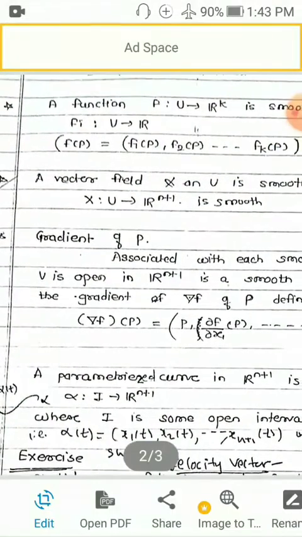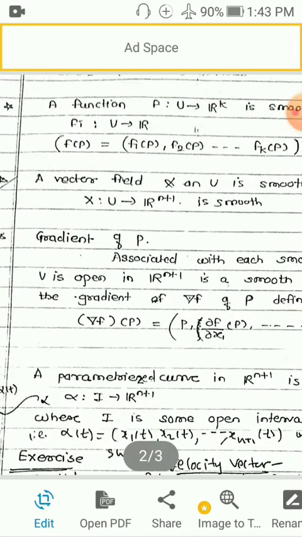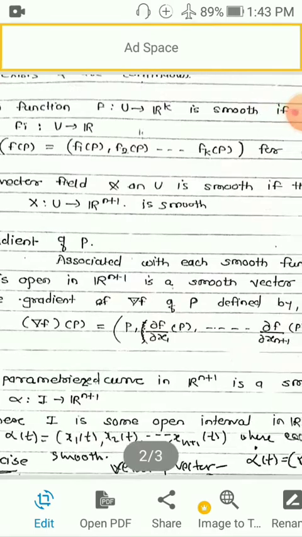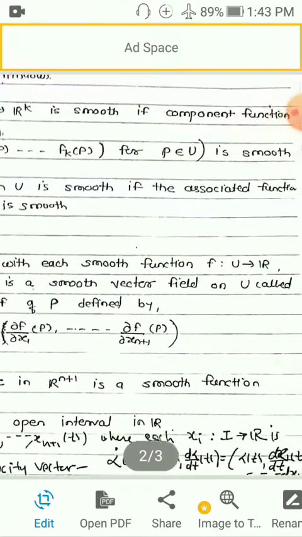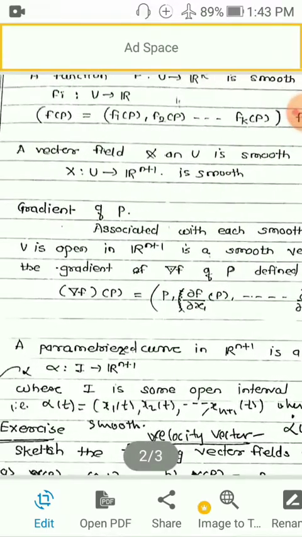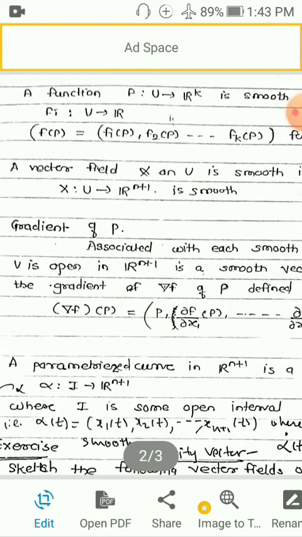Now you know the definition for a function to be smooth. We know from yesterday that a vector field is also a function, so this definition applies to vector fields also. A vector field X on U is smooth if the associated function X from U to R^(n+1) is smooth.